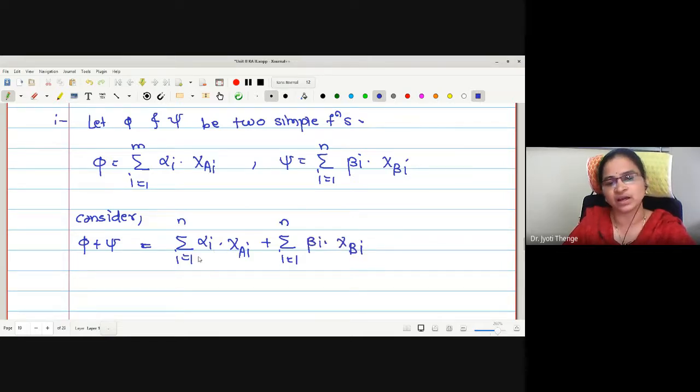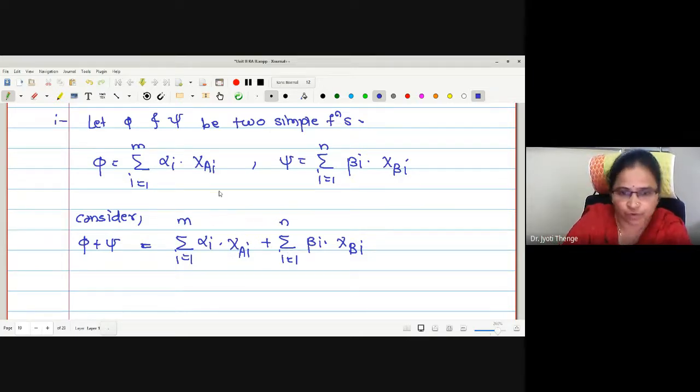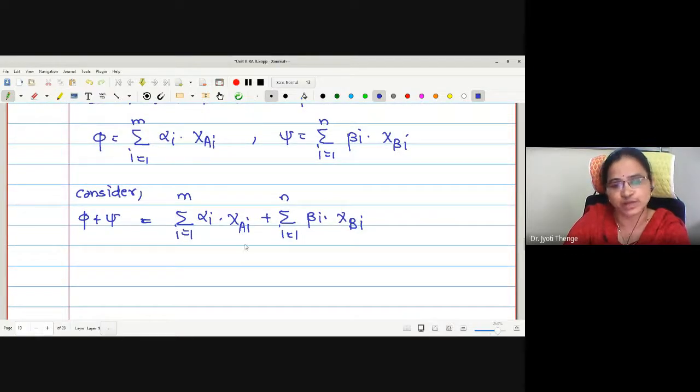We cannot make a direct addition of these sums because the parameters for both the sums are different. For the first sum, the parameter i runs from 1 to m. For the second sum, the parameter runs from i equals 1 to n. Therefore, direct addition of the two sums is not possible. Therefore, in order to make this addition possible, we are going to make an adjustment. We are going to write it as one sum by using the relation between m and n.